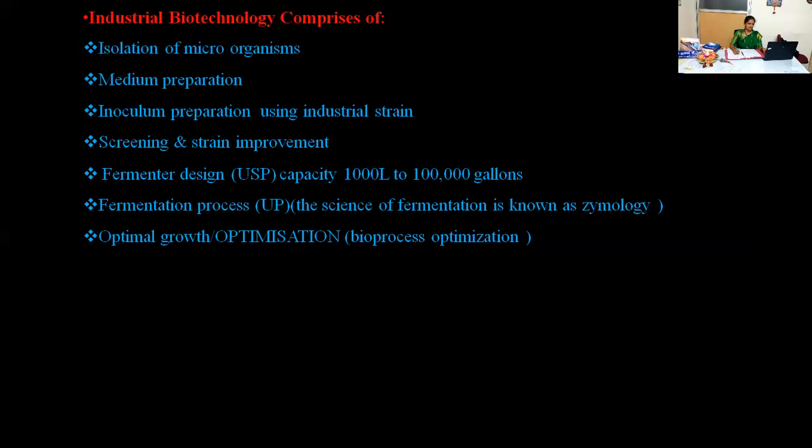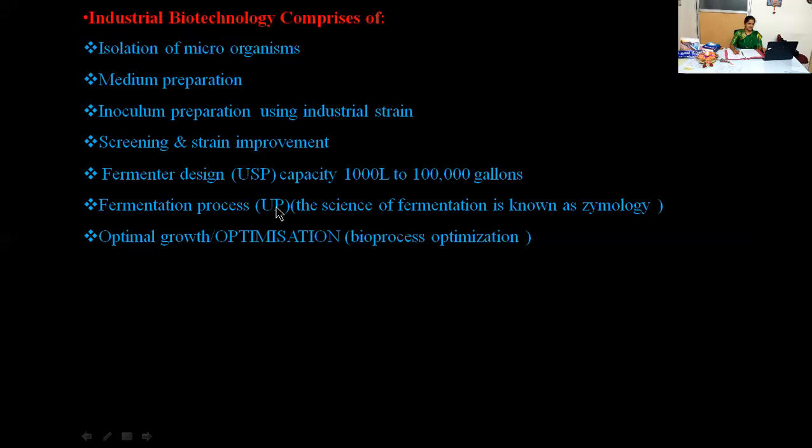Next comes the fermentation process. This fermentation process also comes under USP, that is upstream processing. In this fermentation process, you're understanding the process of aeration, agitation, temperature regulation and foam control, and immobilized enzymes and cell bioreactors. So all those concepts you are going to understand in this particular fermentation process, USP, that is upstream processing.